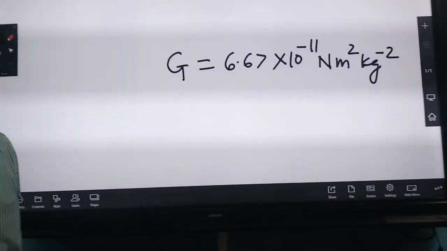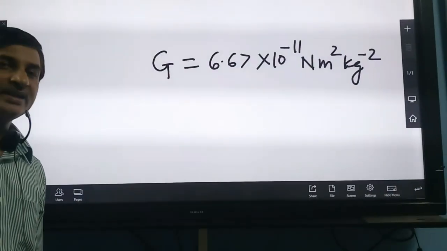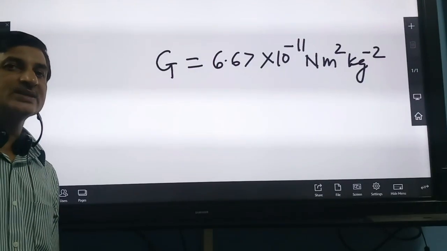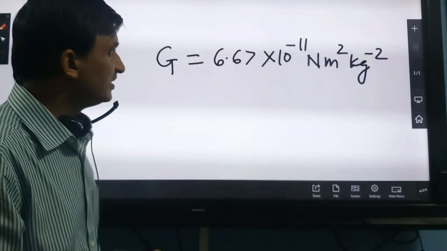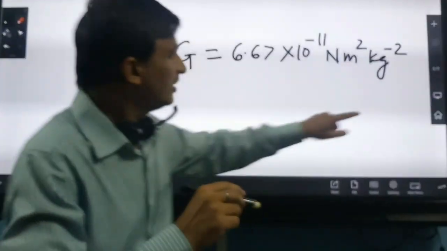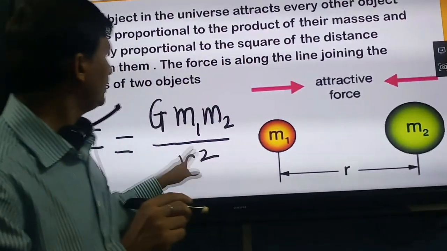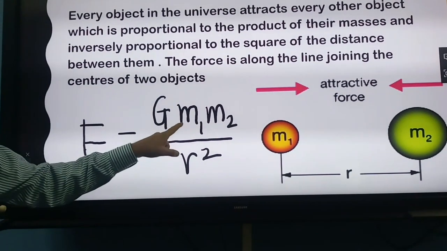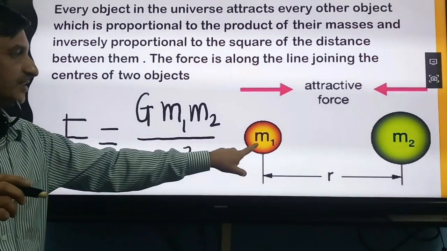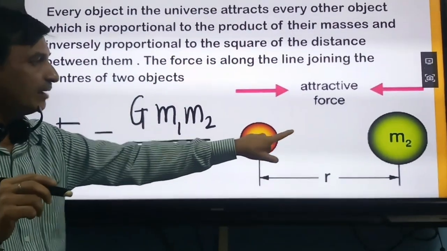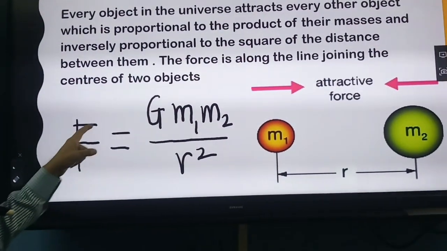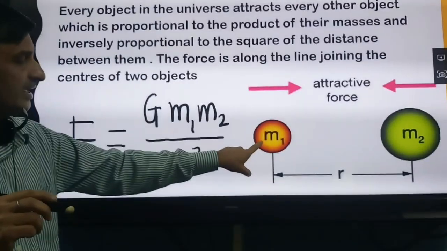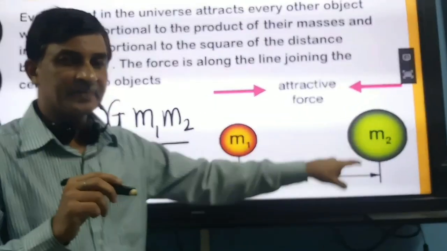The force which is experienced by a body due to Earth is called gravitational force. Its value can be calculated by this formula. If M1 is the mass of the body and M2 is the mass of the Earth, then by this formula we can calculate the force experienced by this body due to Earth.